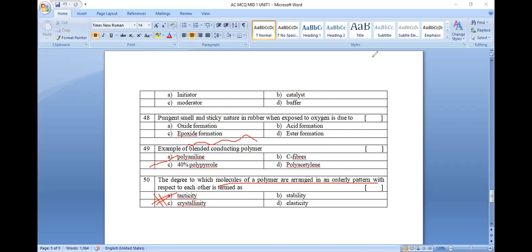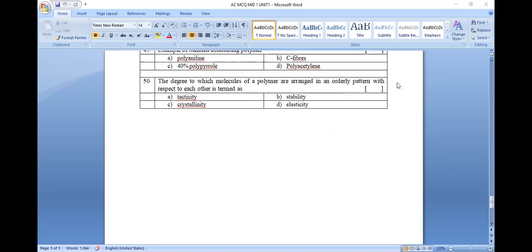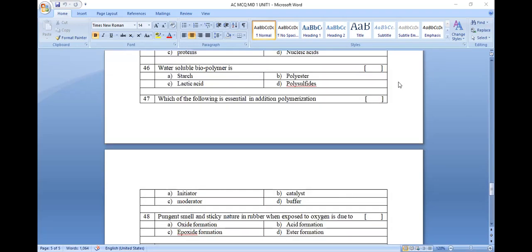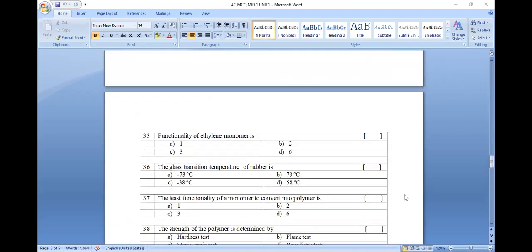So it's all about unit number 1 objectives. It's all about the first unit. The next continuation we will see in the next class.